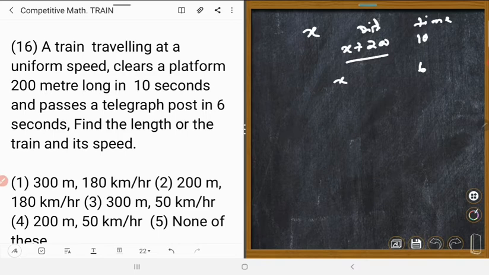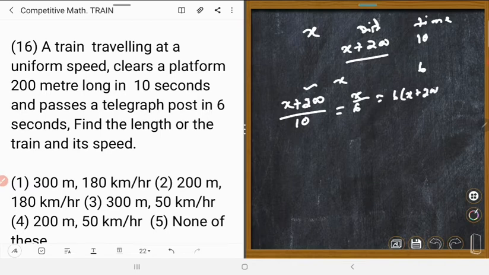Speed means distance by time. So (x plus 200) upon 10, this is the distance over the time, is equal to, since the train has the same speed, x upon 6. Could you understand? Let's make a cross multiplication: 6 into (x plus 200) is equal to 10x.